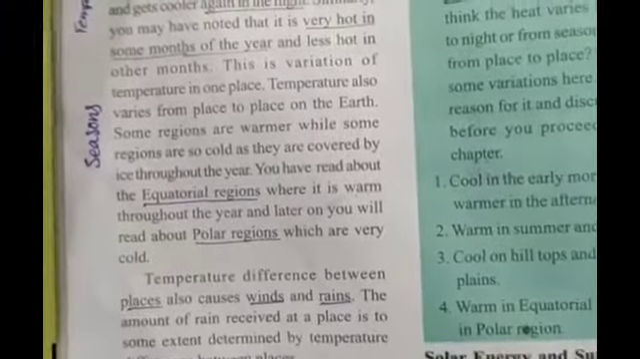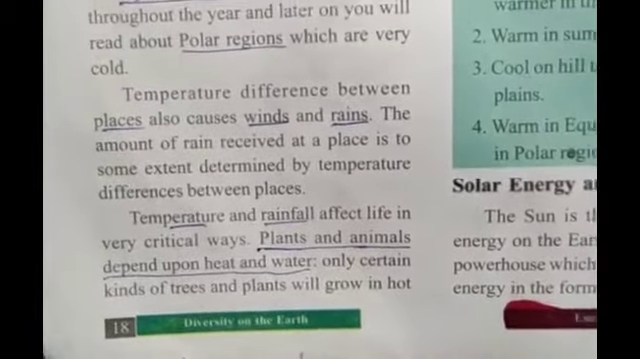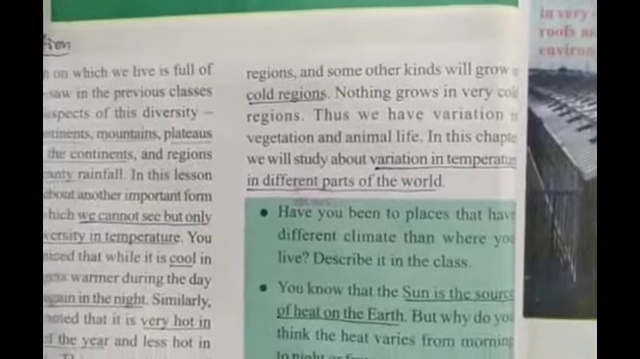Temperature and rainfall affect lives in very critical ways. Plants and animals depend upon heat and water. Only certain kinds of trees and plants will grow in hot regions and some other kinds will grow in cold regions. Nothing grows in very cold regions. Thus we have variation in vegetation and animal life. We will study variation in temperature in different parts of the world. Solar energy and sun rays.